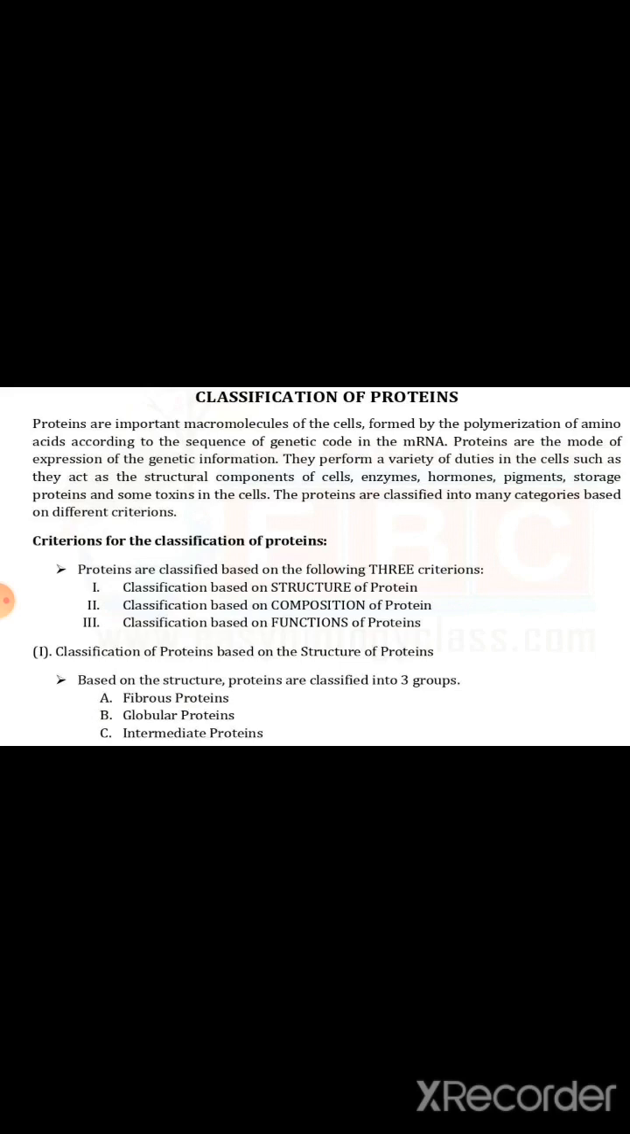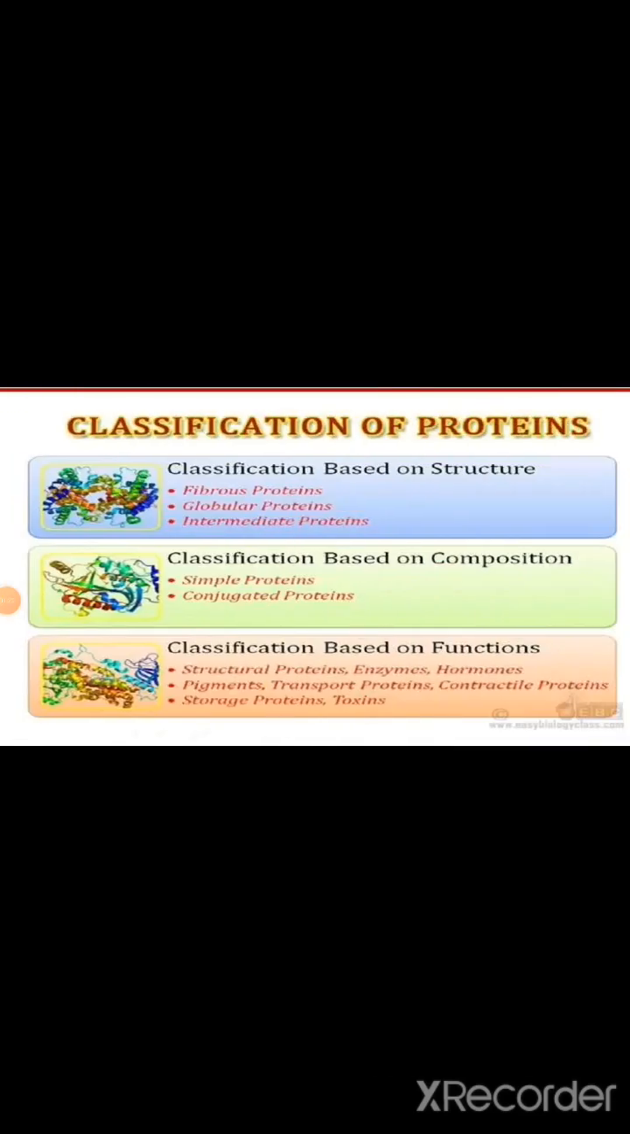Proteins are classified into many categories based on different criteria. Firstly, we see the criteria on the basis of which proteins are classified. There are three criteria: first is the structure, second is the composition, and third one is the function. So proteins are classified on the basis of structure, composition, and function. So see one by one.